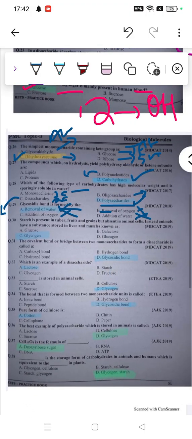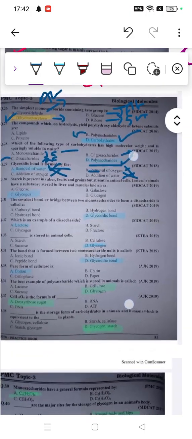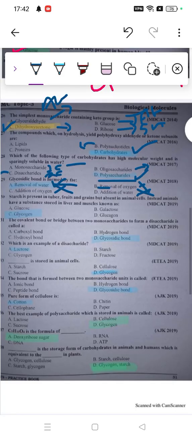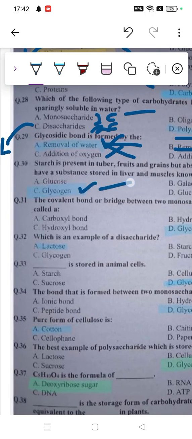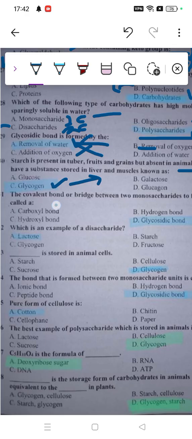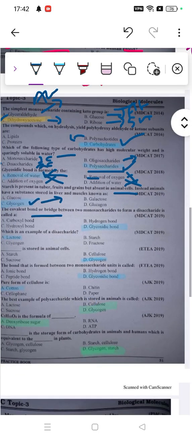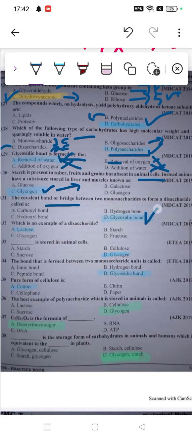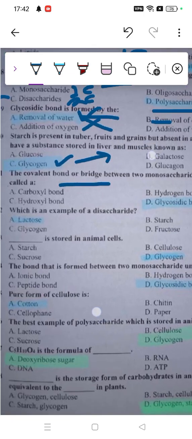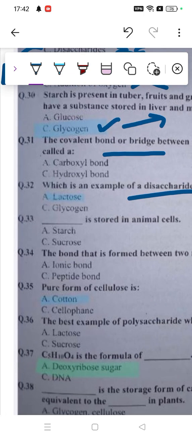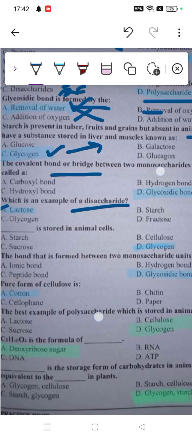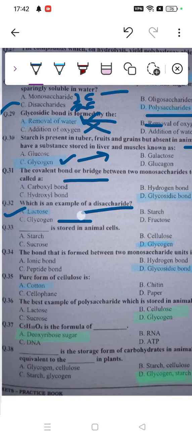Starch is present in tuber, fruits, and grain, and these are all absent in animal cells. Dash of a substance is stored in liver and muscles. So glycogen is something which is stored in liver and muscles. The covalent bond or bridge between two monosaccharides that forms a disaccharide is called a glycosidic bond. Which is an example of disaccharide? The example is simply lactose, because starch, fructose, and glycogen aren't disaccharides.